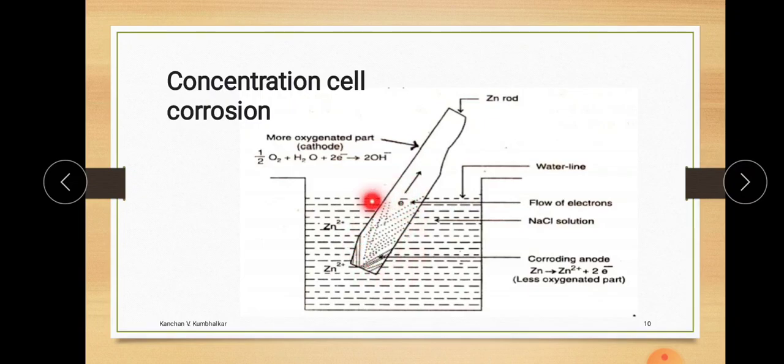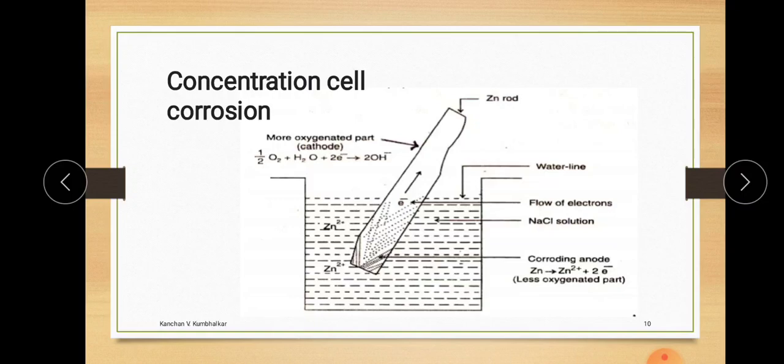Means on this rod the NaCl is in continuous contact. Above this there is no contact of NaCl solution. Hence because of the difference in concentration of air or the solvent, the corrosion takes place, and such type of corrosion is known as concentration cell corrosion.